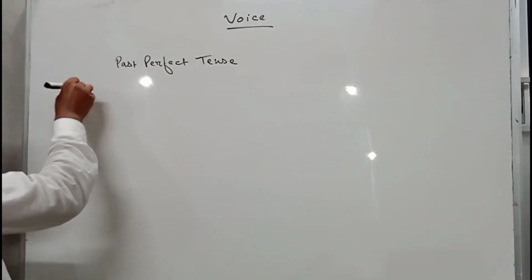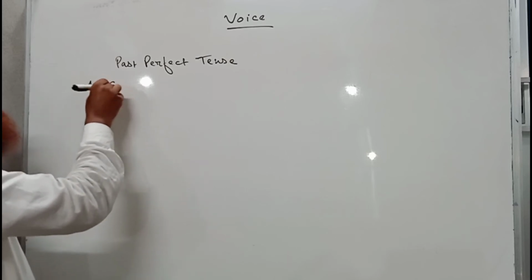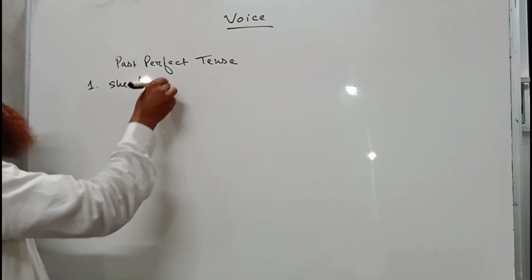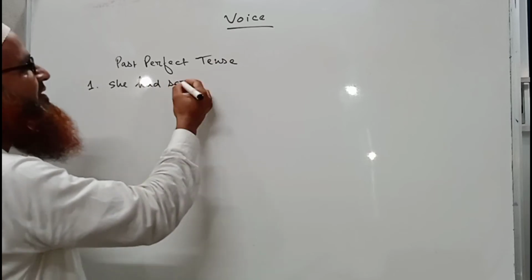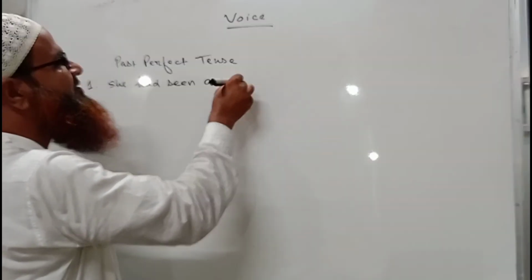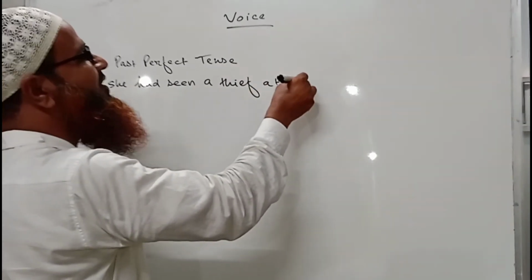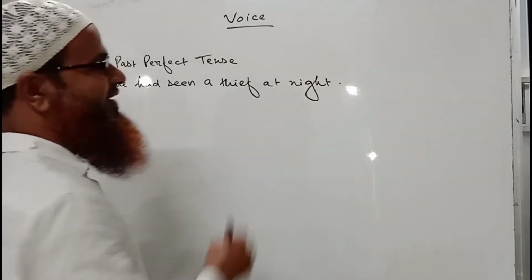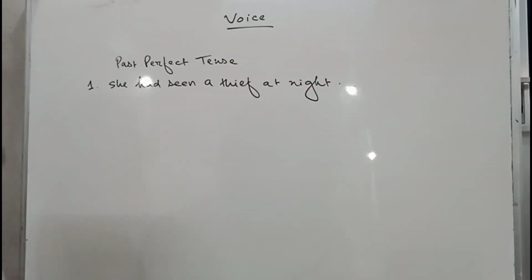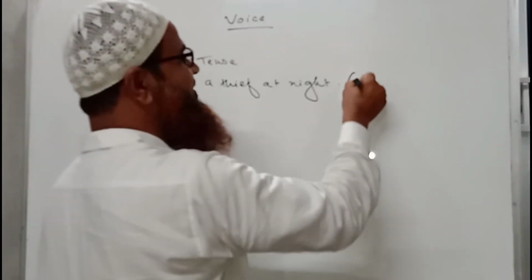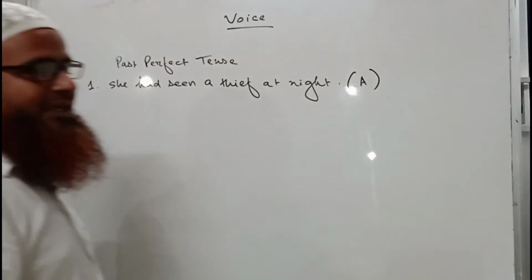Okay, now I am writing here, she had seen a thief at night. Okay, she had seen a thief at night. So this is a sentence of past perfect tense where I have written AV, active voice.